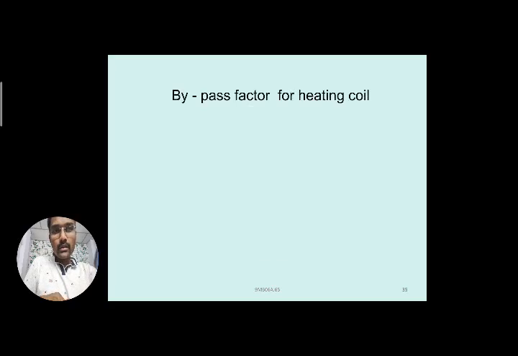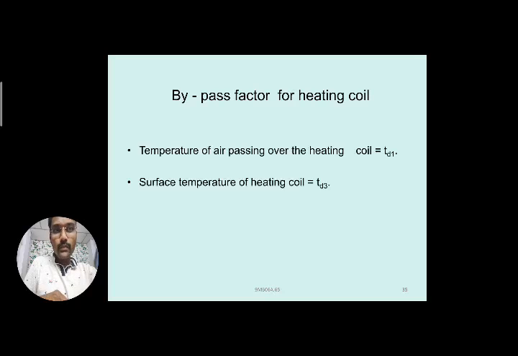Okay, so we'll see what temperatures we have to consider here. The temperature of air passing over the heating coil is TD1. The surface temperature of the heating coil, as earlier discussed, is TD3. The temperature of air leaving the coil is TD2.